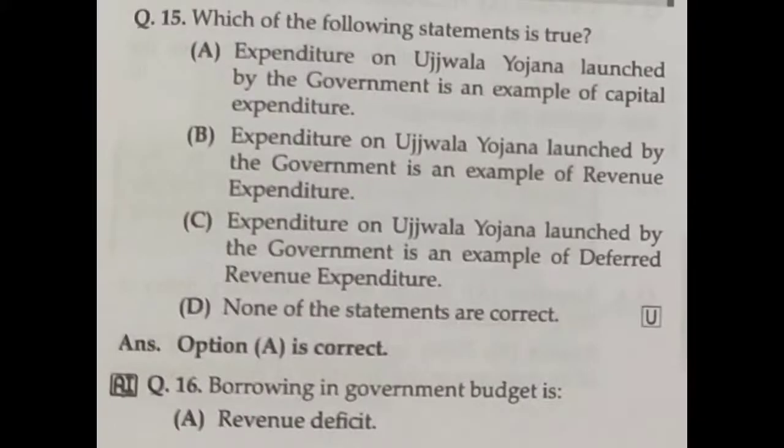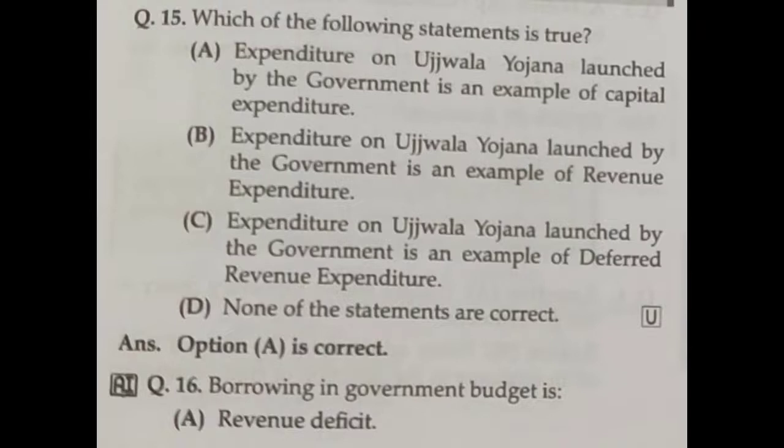And then question number 15, which of the following statements is true? Expenditure on Ujjwala Yojana launched by the government is an example of capital expenditure. Expenditure on Ujjwala Yojana is an example of revenue expenditure. Expenditure on Ujjwala Yojana is an example of deferred revenue expenditure.